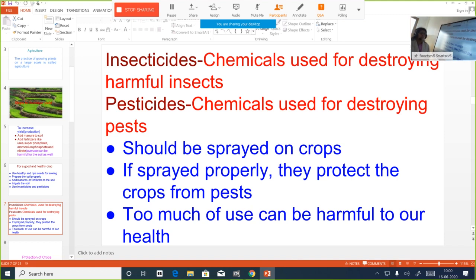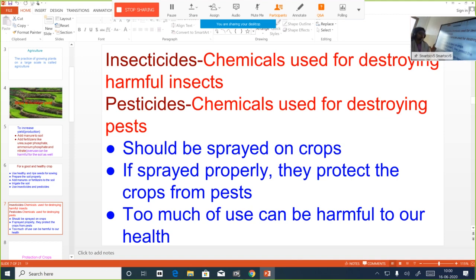If you use excess of insecticides and pesticides, what will happen? Instead of crops absorbing it, it will be falling in soil. It causes soil pollution. The vapors of it, when you spray it, are very harmful for our health. So we need to be extremely careful when you use these chemicals. So what are the steps to be followed?